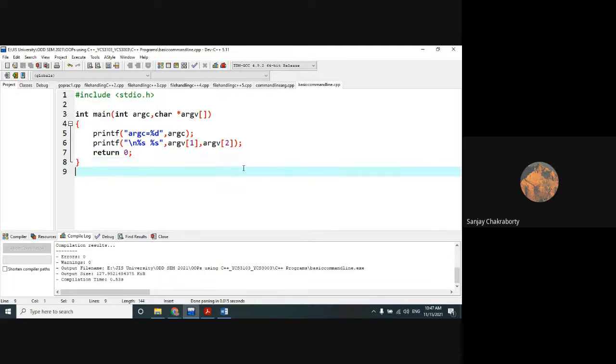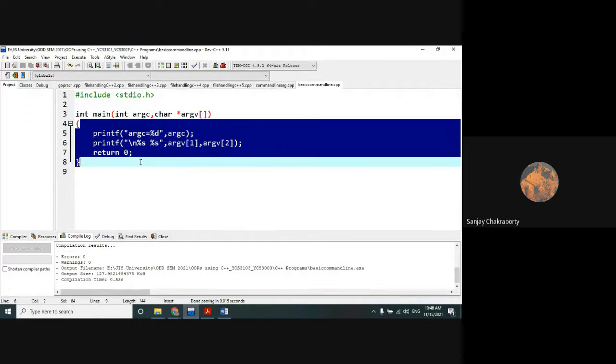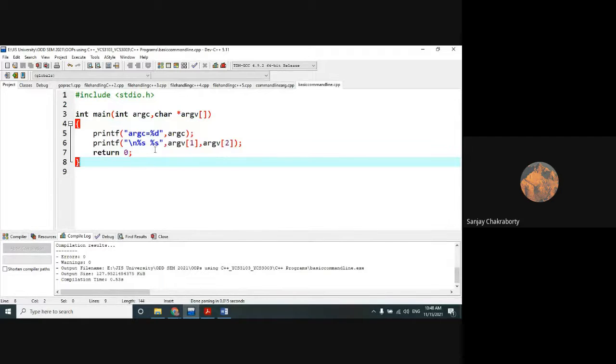So, the same concept. I hope this concept is clear to everyone. Is it clear to everyone? Is this concept clear to everyone? How we can handle command line arguments? Yes, sir.